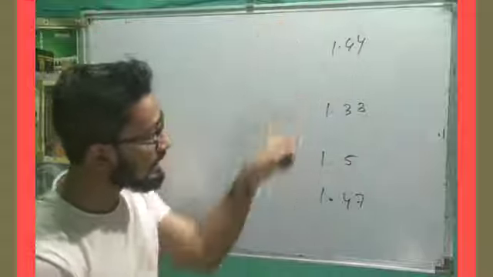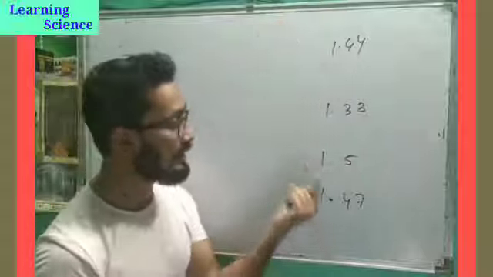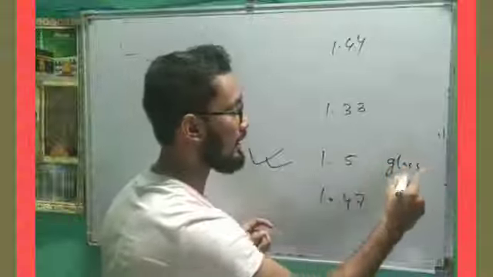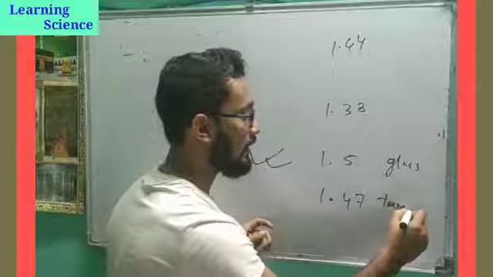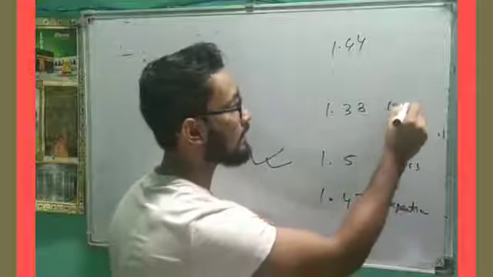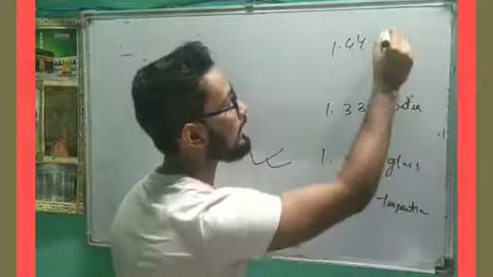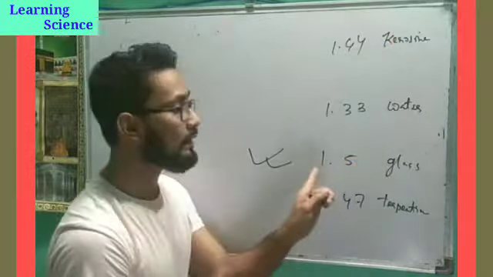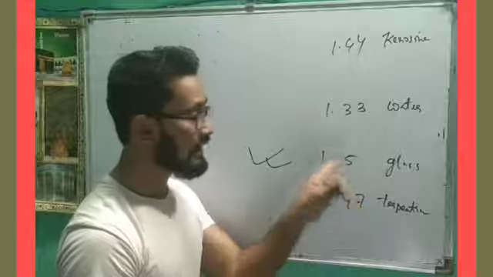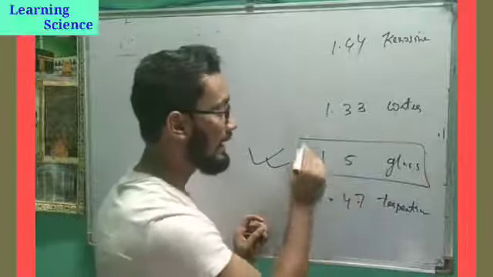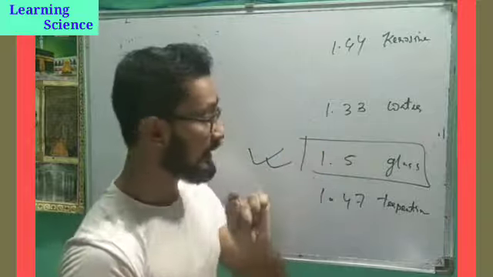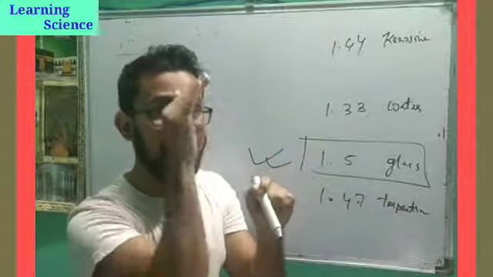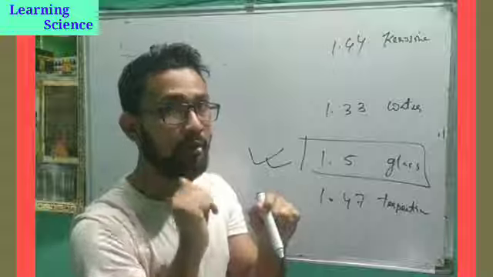If I look closely, the refractive index is most for glass, then turpentine, then kerosene, then water. If the refractive index is more, refraction will be more, bending will be more.